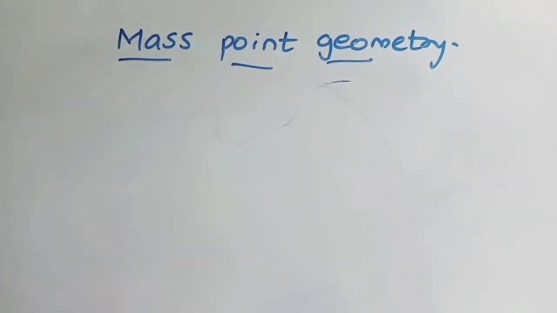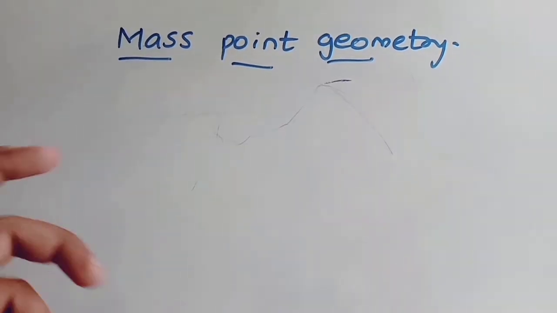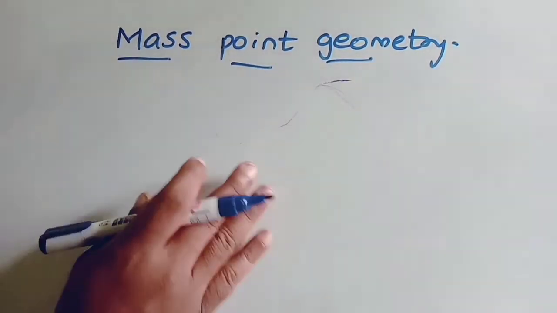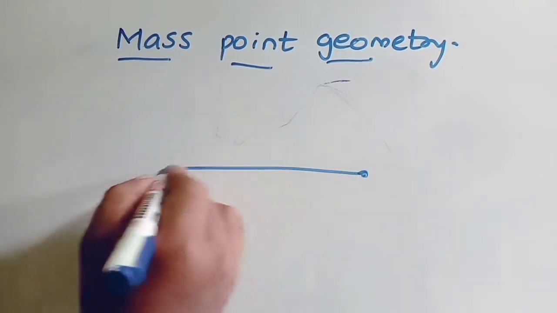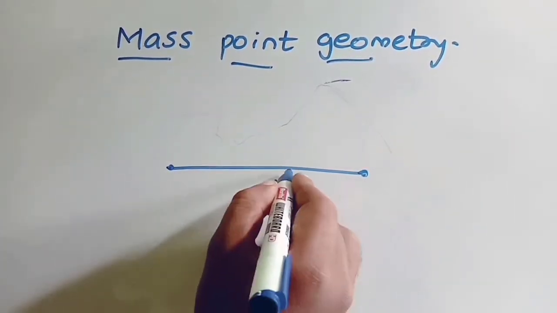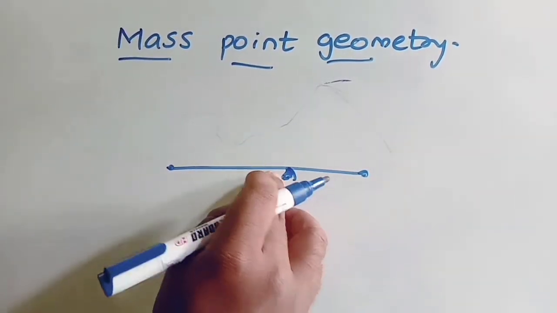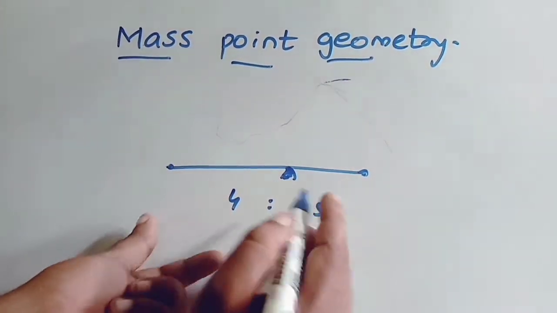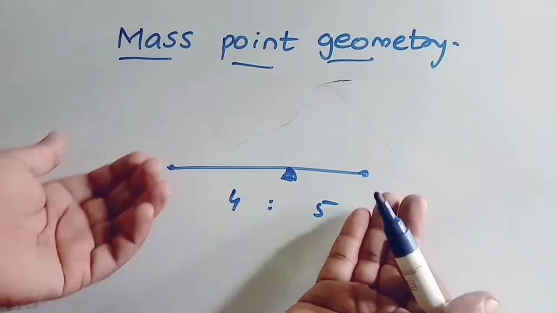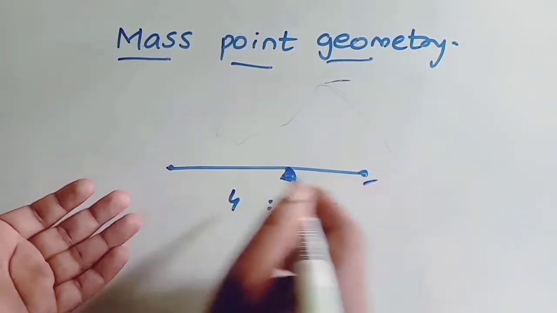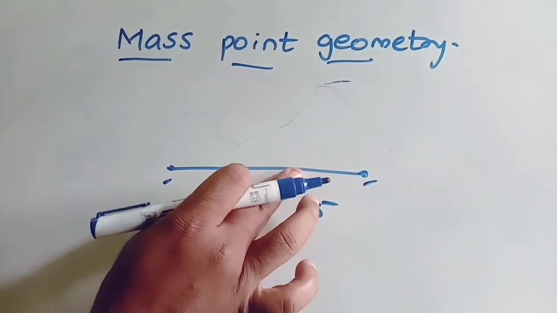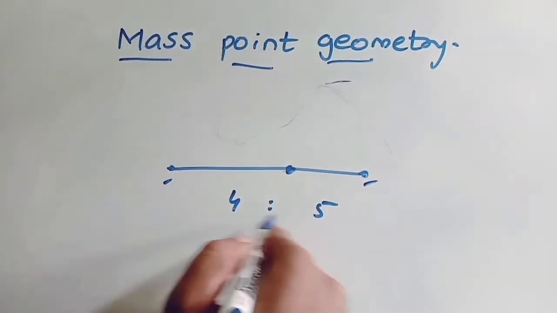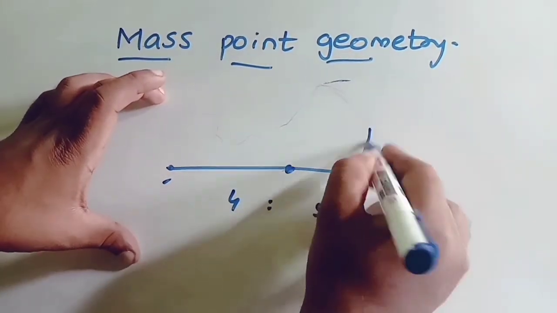Now how can we use the application of this concept in a triangle? It will be wonderful. Listen carefully. For example, let us say I am balancing here and you know the ratio is 4:5. If you know the ratio 4:5, then what can be the weights at the end points? Can I imagine a 4 kg weight here?